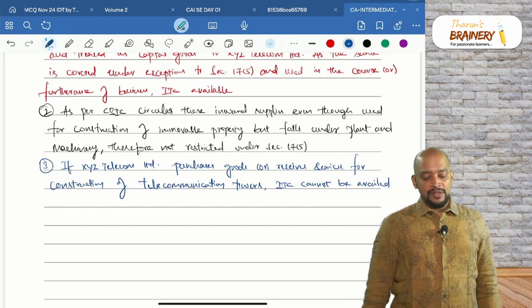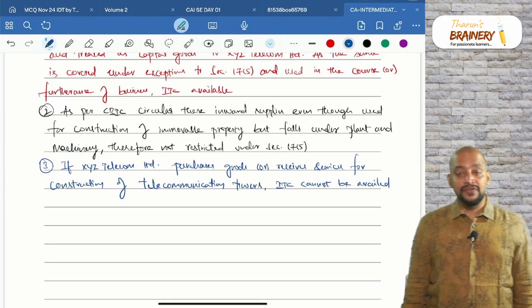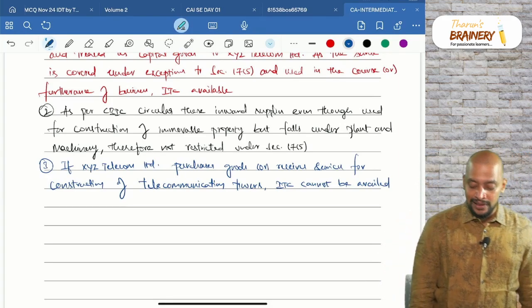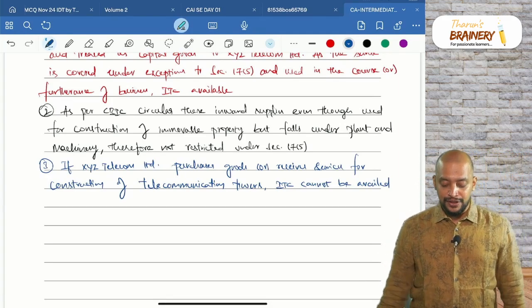If XYZ Telecom Limited purchases goods or receives services for construction of telecommunication towers, ITC cannot be availed with respect to that.